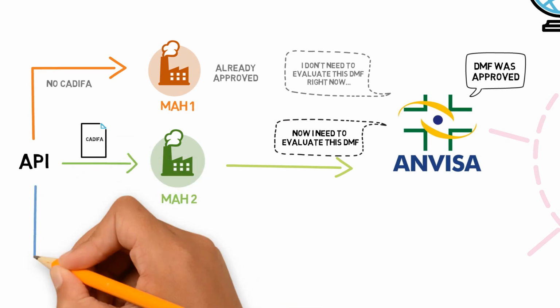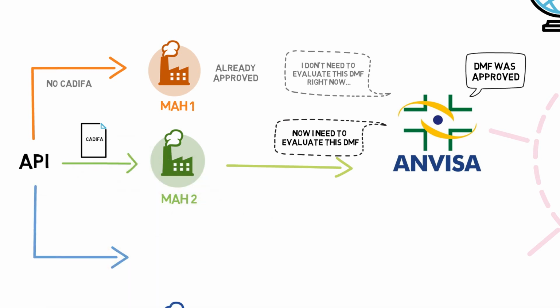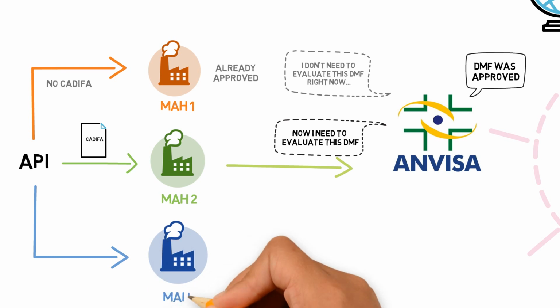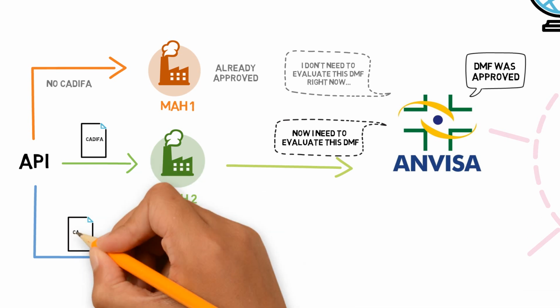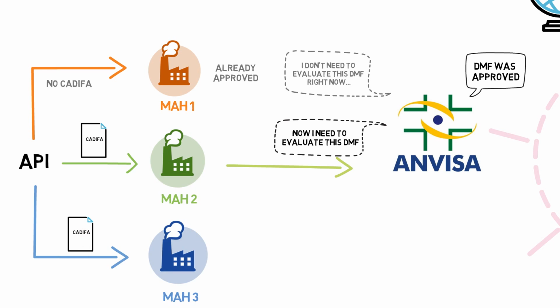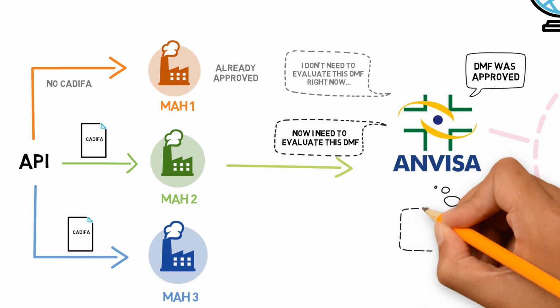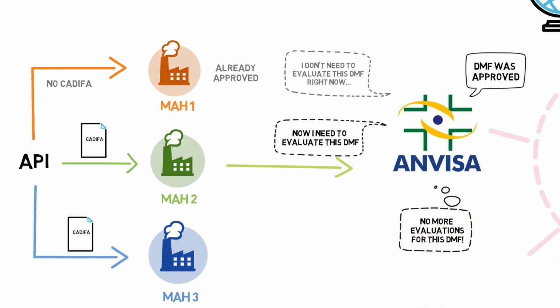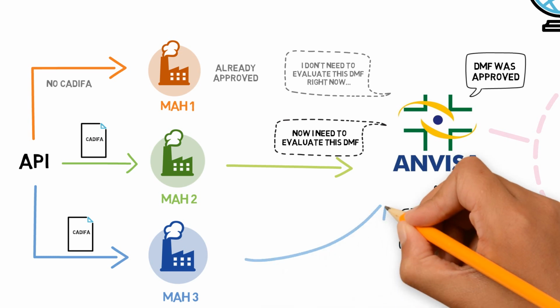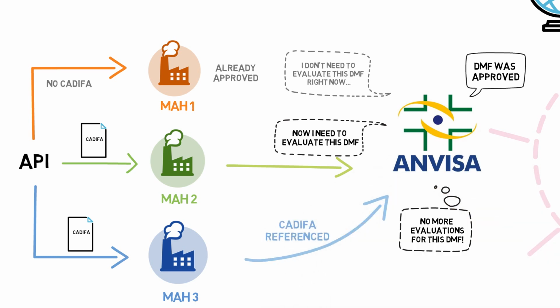Then, let's say that a third company wants to include you as an alternative source for a certain API, and this will be MAH3. Since you already have a CADIFA for that API now, upon this submission, Anvisa will not need to evaluate your DMF all over again, as long as your CADIFA is referenced in the dossier of MAH3.